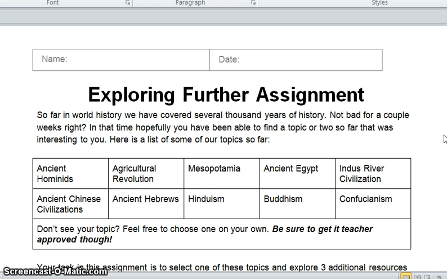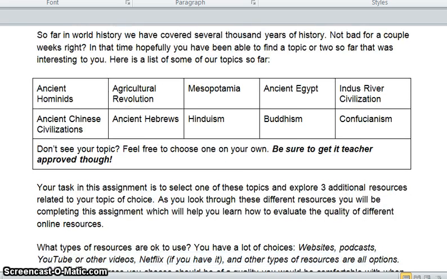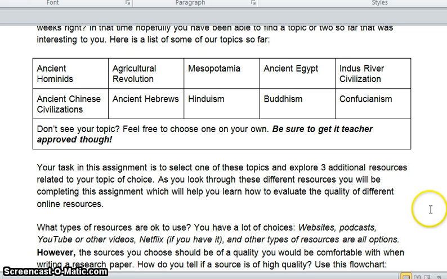So either come to me or go to Mr. Stark and make sure that we approve of the topic. So what you're going to be doing with this assignment is to select one of the topics and explore 3 additional resources related to your topic of choice. As you look through these different resources, you'll be completing this assignment, which will help you learn how to evaluate the quality of different online resources. And that really is the purpose of this whole assignment, is learning how to evaluate quality, especially for the online world when it comes to resources.